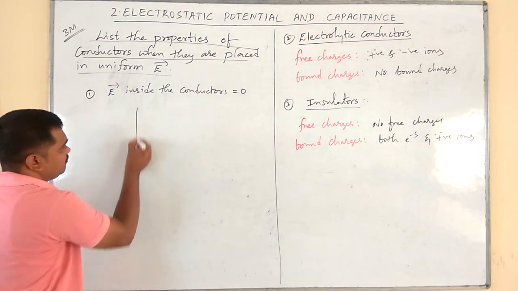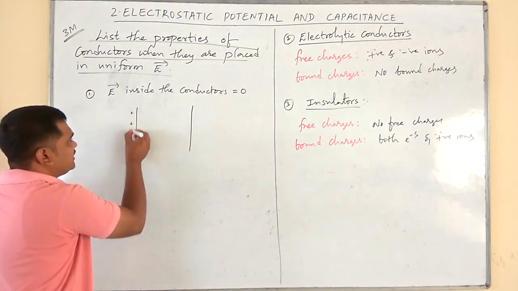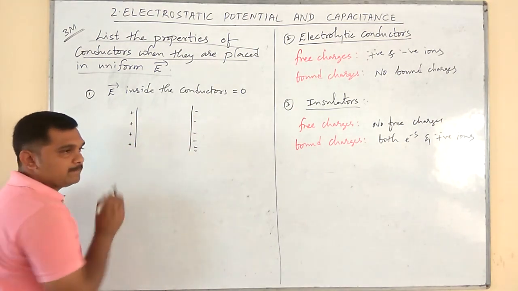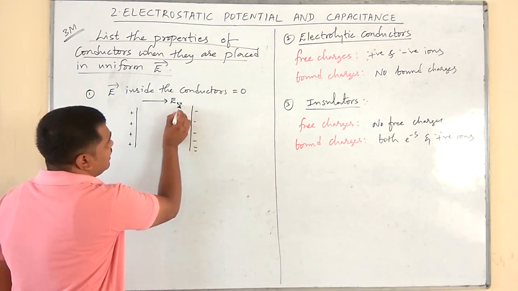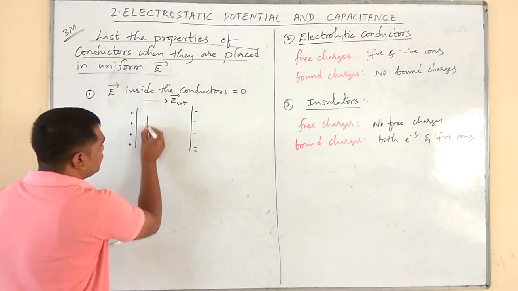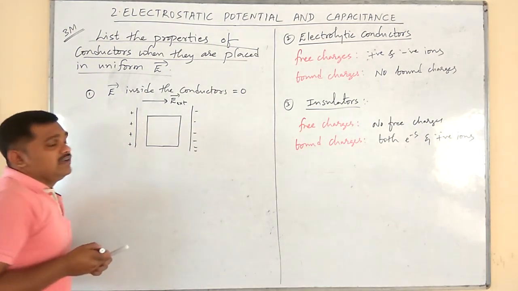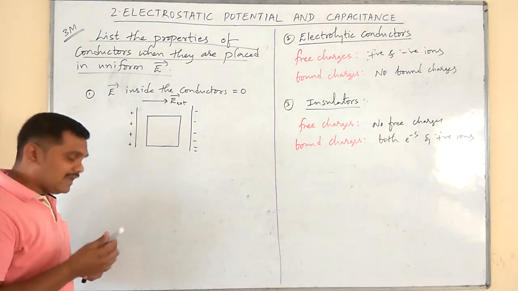See here. Suppose this is the region containing uniform electric field. That is, this is the direction of external electric field. Now, I will place a conductor like this in the presence of that uniform external electric field.